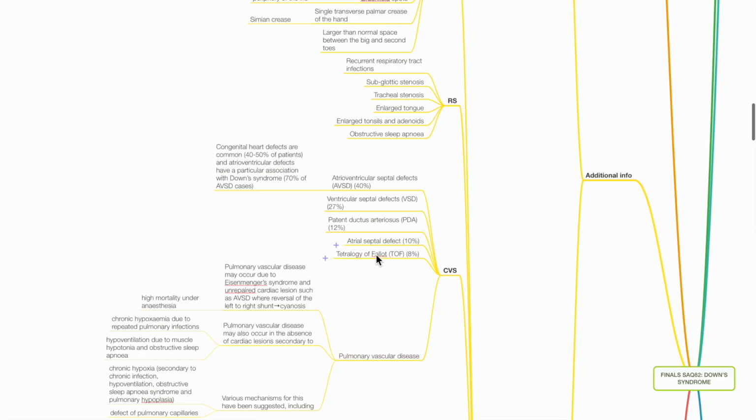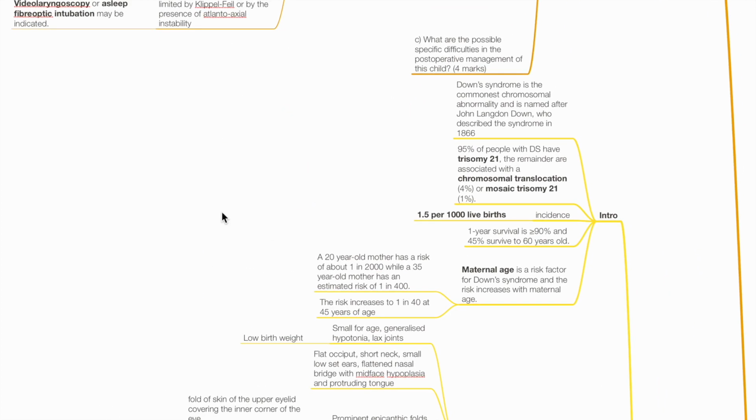Additional information. Down syndrome is the commonest chromosomal abnormality and is named after John Langdon Down, who described the syndrome in 1866. 95% of patients with Down syndrome have trisomy 21, 4% have chromosomal translocation, and 1% mosaic trisomy 21. Incidence is 1.5 per 1,000 live births. 1 year survival is more than 90%. 45% survive to 60 years old. Maternal age is a risk factor for Down syndrome.